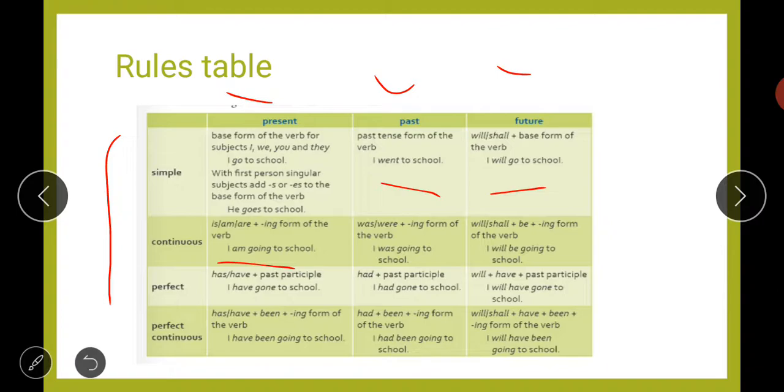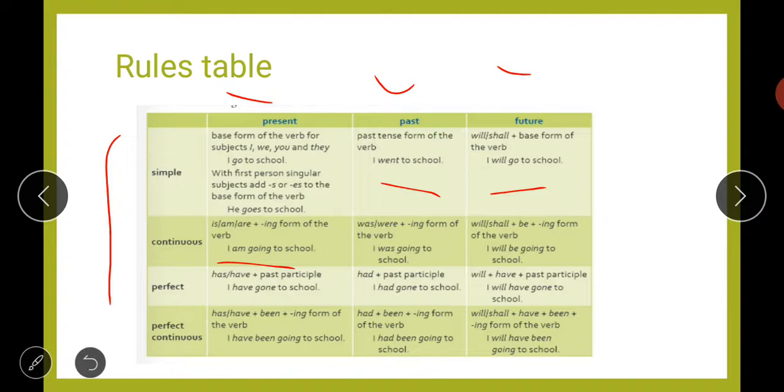So firstly, simple present. If we talk about simple present, what are the rules? Look at the first column. Simple present: base form of verb for subject I, we, you, they is used, that is, I go to school. So if we are using subjects like I, we, you, they, then we will simply use the base form of the verb, go. And with the third person singular subject, add s or es to the base form of the verb. Means if you are taking the subject he or she, or the name of any person, then you will use base form of the verb plus s or es.